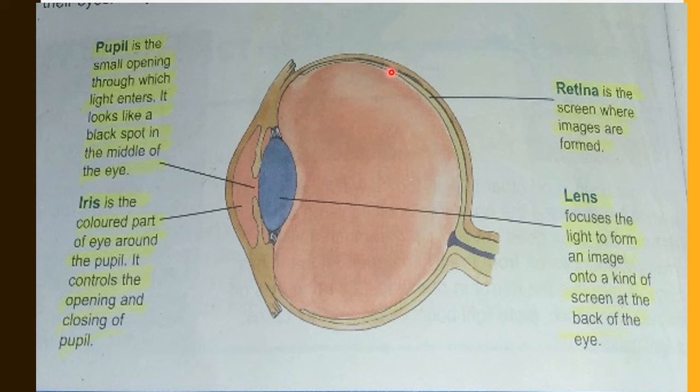And at the back there is a screen where images are formed. This part is known as retina, right? So you have learned about the four parts of our eye, that is pupil, iris, retina and lens. Clear?